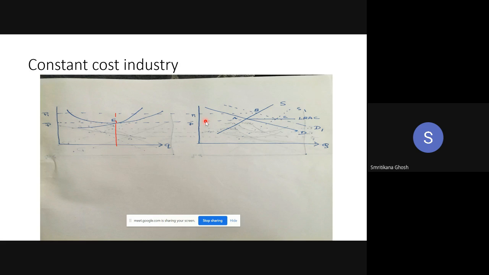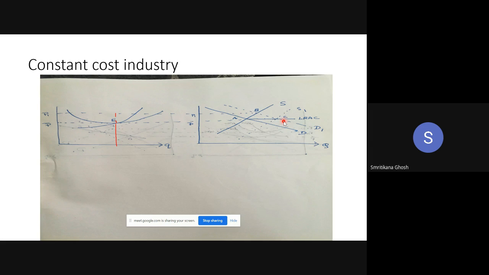For C, the equilibrium price is the same as before, that is P bar. So again, there will be no supernormal profit, so new firms will not enter. It will be stability for the industry as a whole. That is why C is the long run equilibrium. Okay, so A is the long run, B is the short run, C is the long run equilibrium.